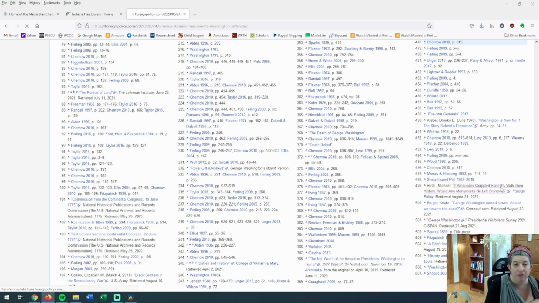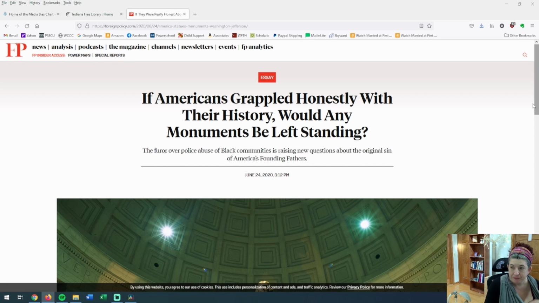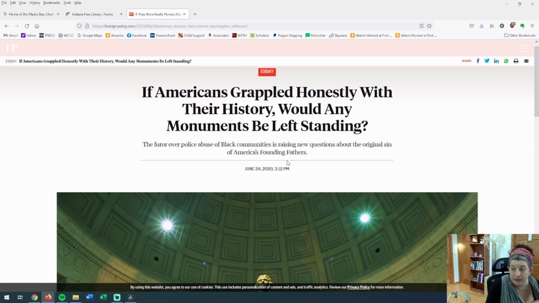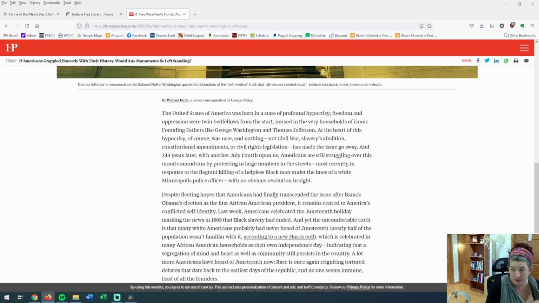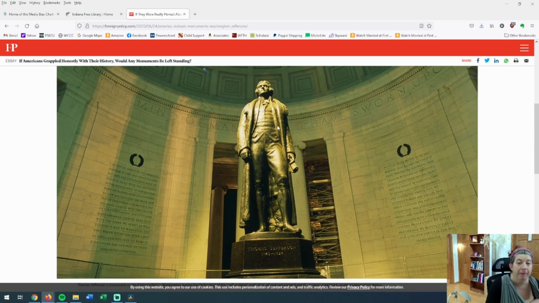If I want to use something about the monument, then I can click on it, and this is an essay from a magazine that's online, and I can look at what this article has to say. It looks like Thomas Jefferson, but I can read this article and decide if I want to use it in my paper or not. And there might be more information in this article because it's probably just one sentence in the Wikipedia page.